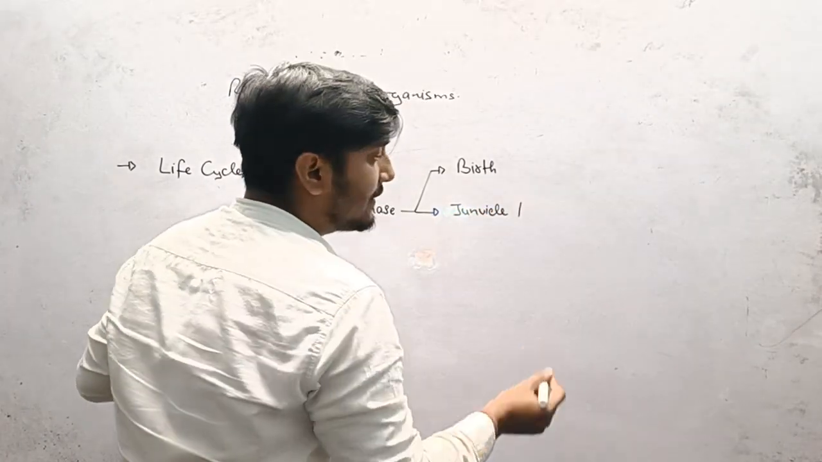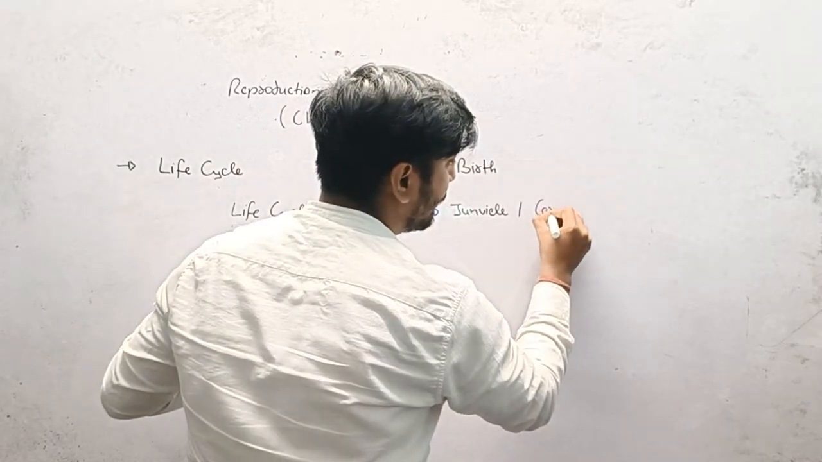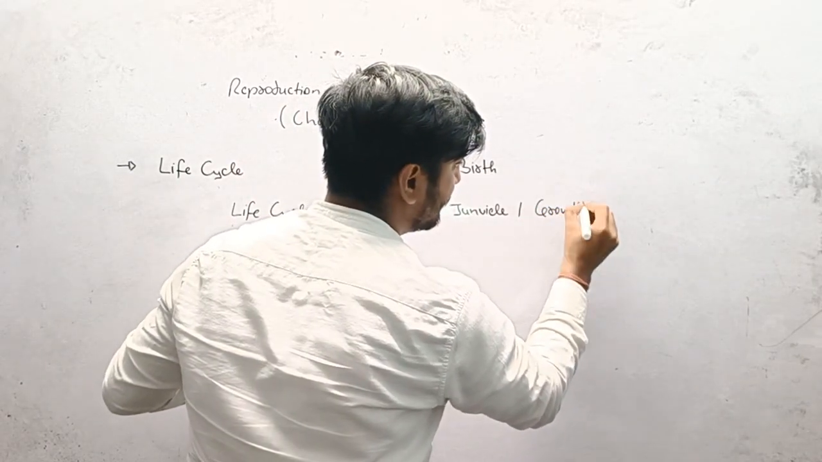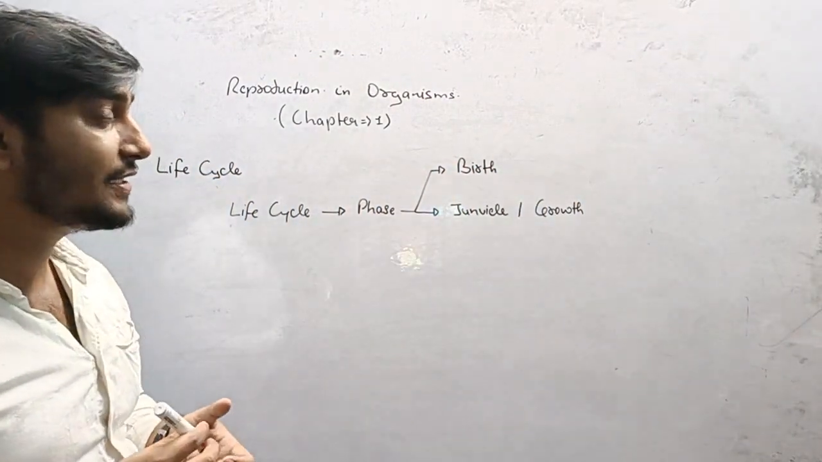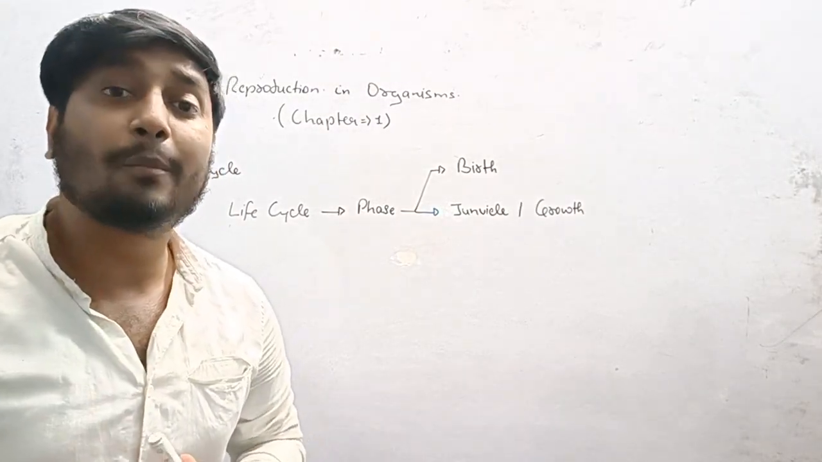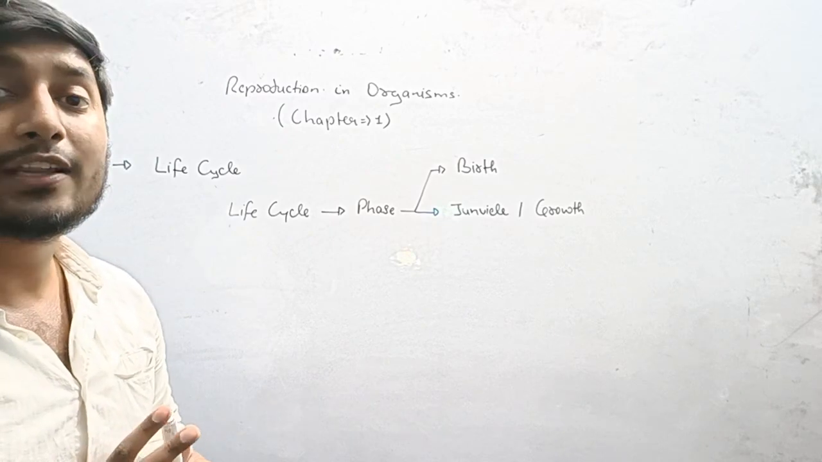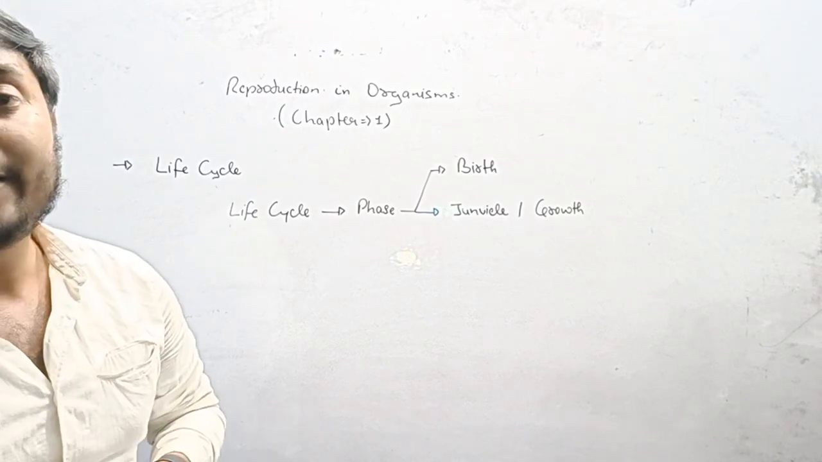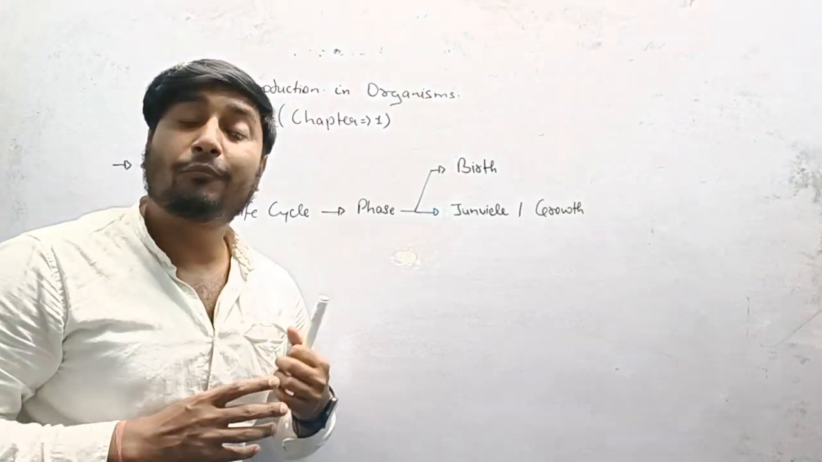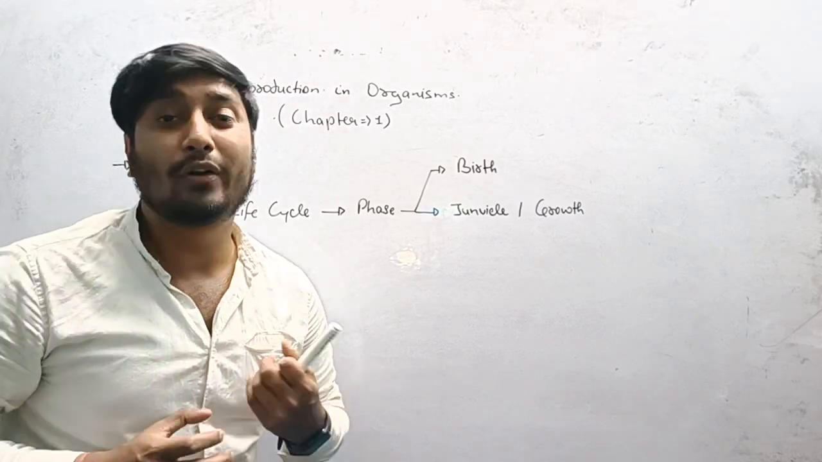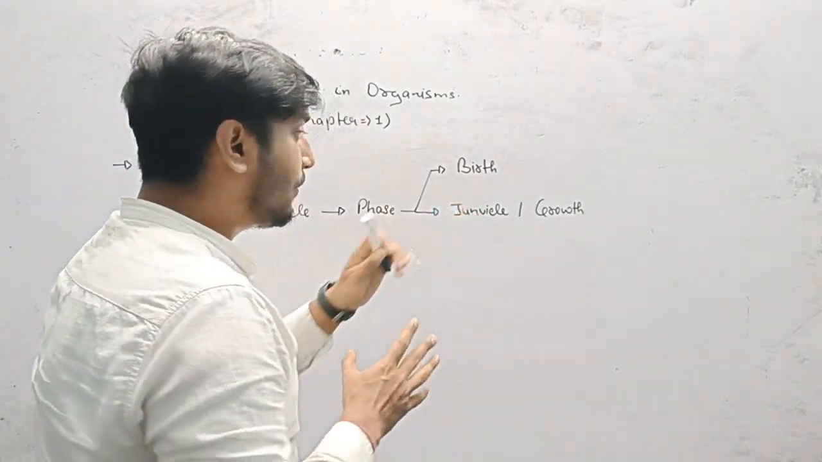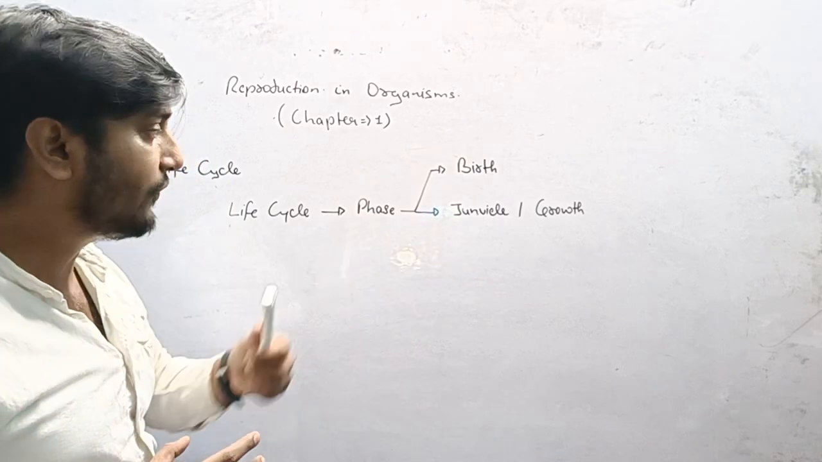The juvenile phase is also known as the growth phase. In this phase, the process of mitosis as well as meiosis occurs in the organism, where cells get divided and form the new whole organism. So that's known as the juvenile growth phase.